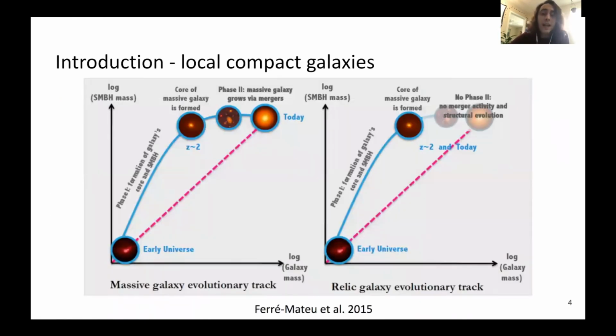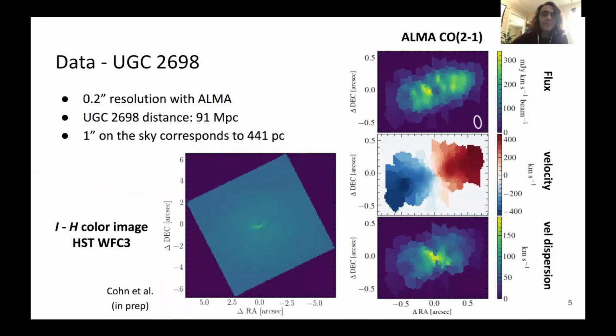Now, how might you get galaxies like this? The left panel of this cartoon shows how we think galaxies with large black holes might normally grow. They build their stellar core and black hole mass up to redshift 2, after which they grow mainly via mergers that add stellar mass, primarily to the galaxy outskirts. If that's the case, then some redshift 2 red nuggets, now shown at right, may just not go through the mergers necessary to increase their size after redshift 2, leaving them as compact galaxies with overmassive black holes on the black hole mass-bulge luminosity relation.